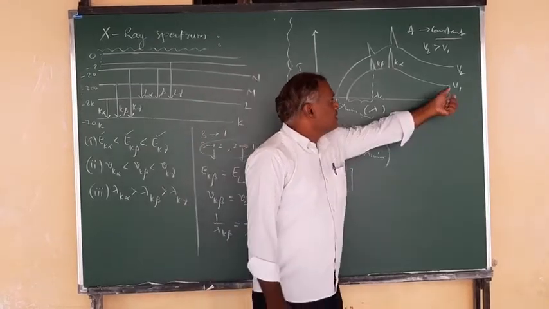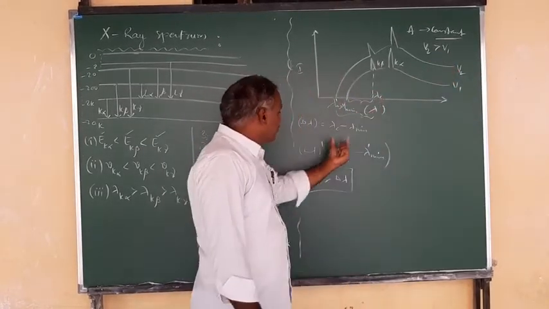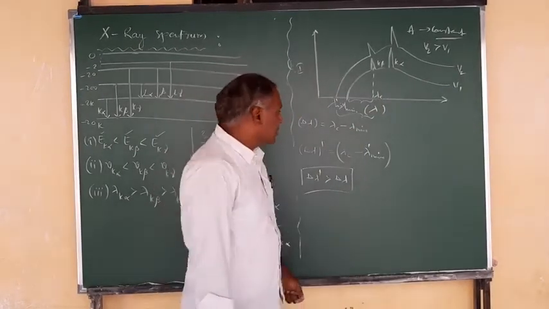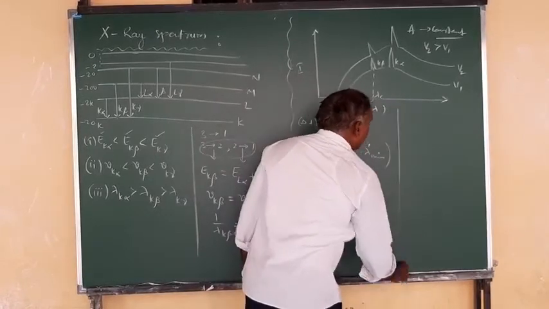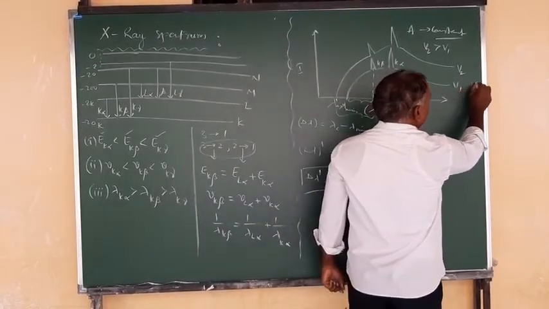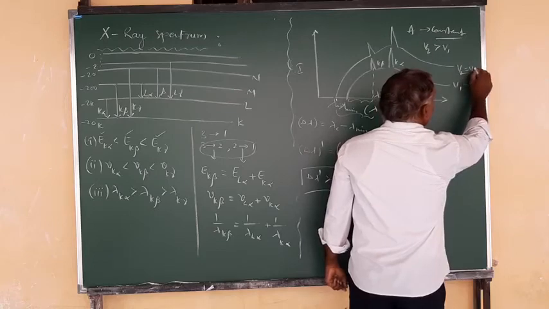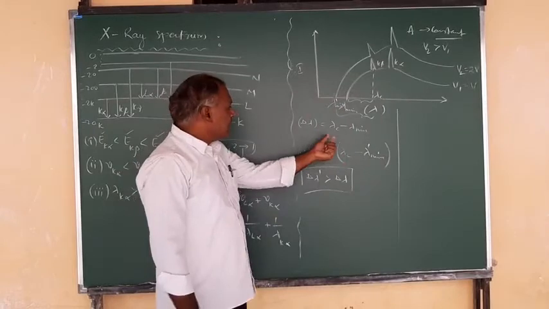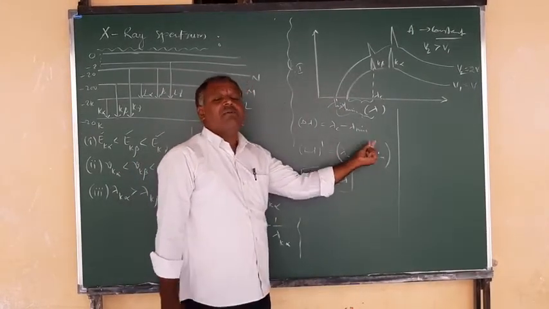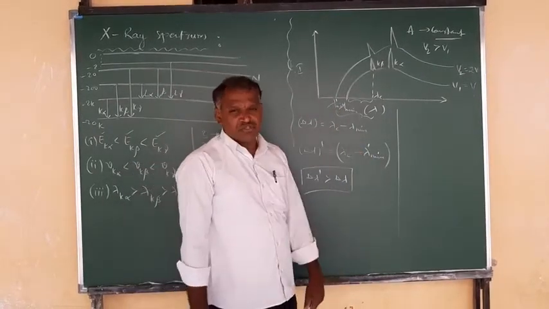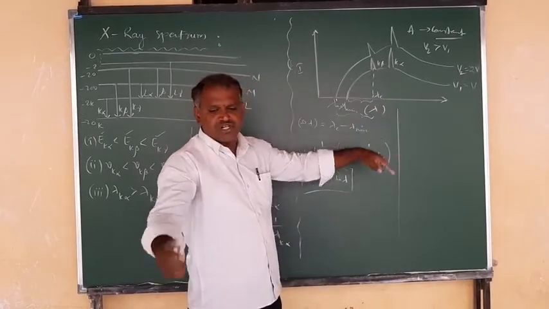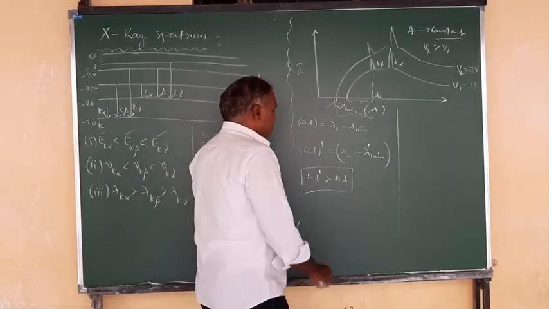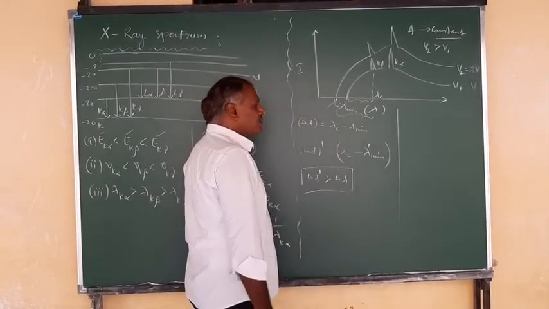Suppose you make this potential double, what about this difference? The difference is also more than double. If V1 is V and V2 is double, it is 2V. Then what about this lambda minimum dash? This lambda minimum dash will become lambda by 2, because it is inversely proportional, right? So when your accelerating potential is made double, the wavelength is automatically reduced to half. Therefore you can calculate the wavelength difference here.